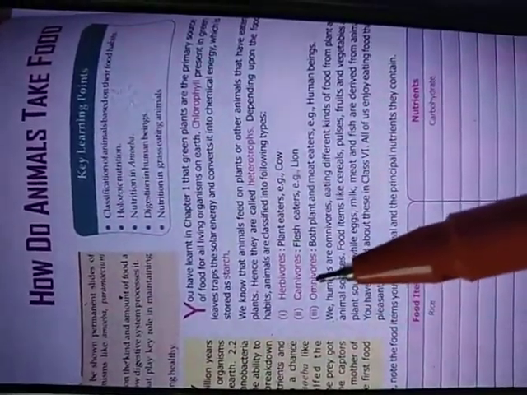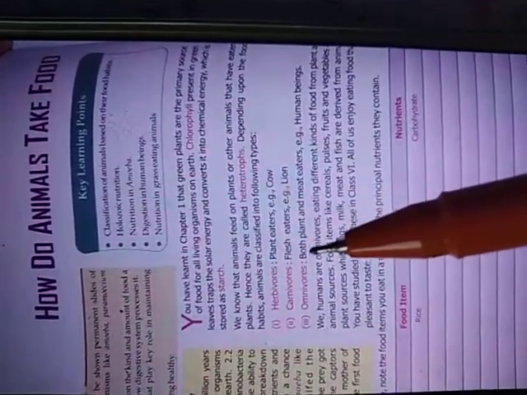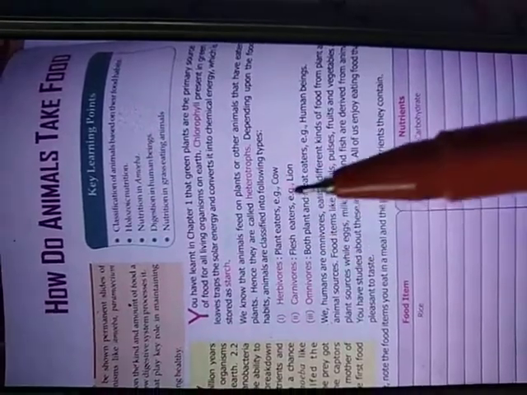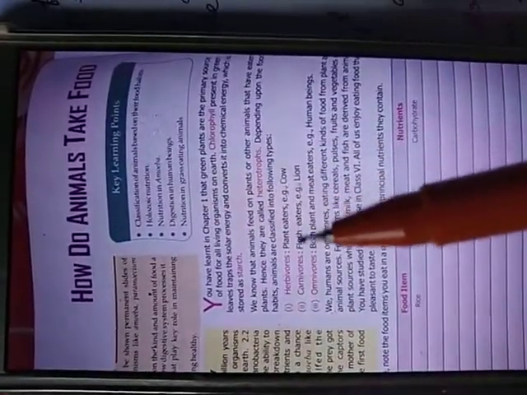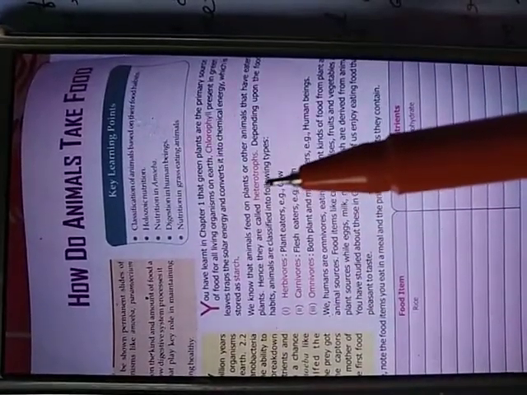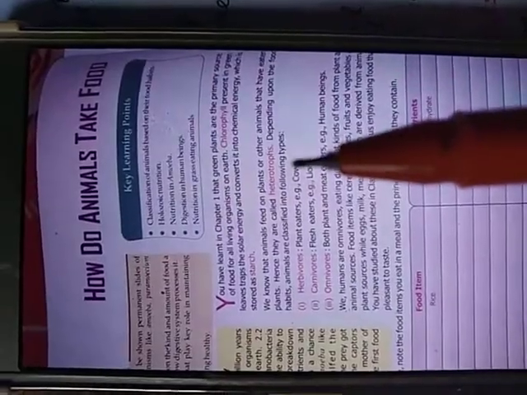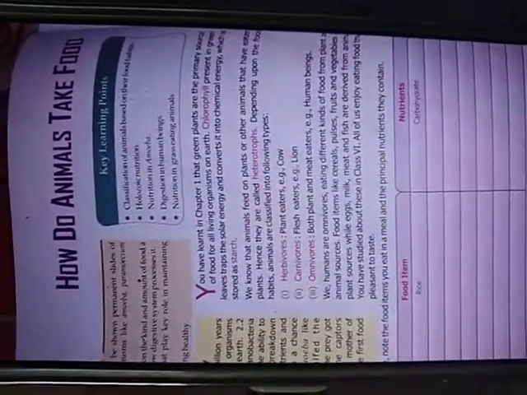And the third one is the omnivores. Omnivore means just like us, the human beings. They eat both plants and animals. So these are the omnivores. So first we have to know about the different types of heterotrophs, which mainly depend on their food habit.